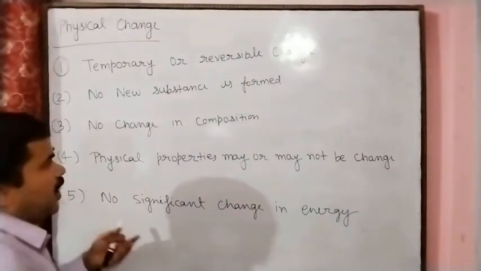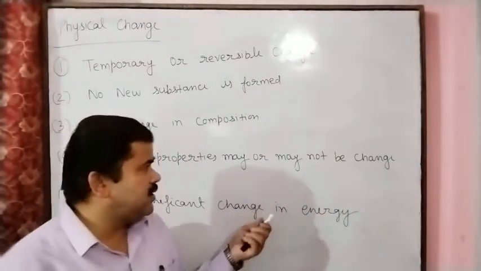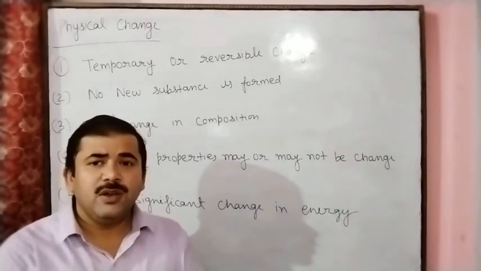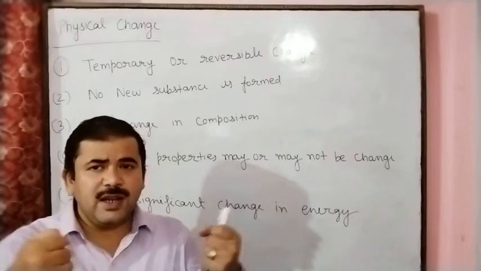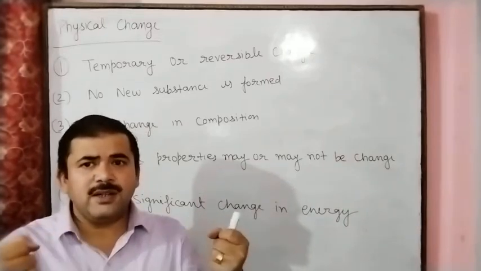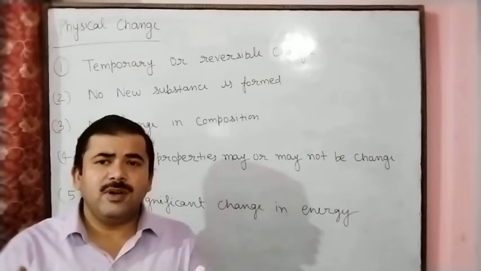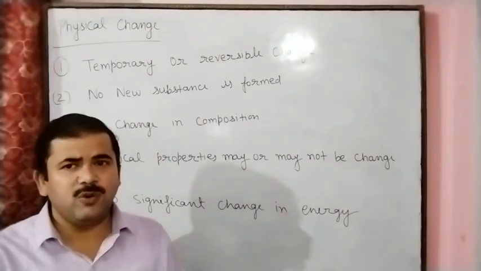And after this many examples, here also we can see stretching of the rubber. If we stretch the rubber, it will be stretched, and if we leave it, it will come back to its original position.